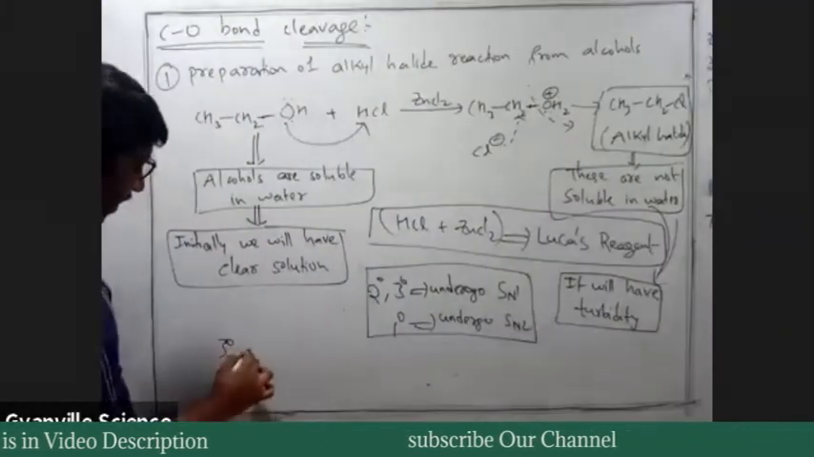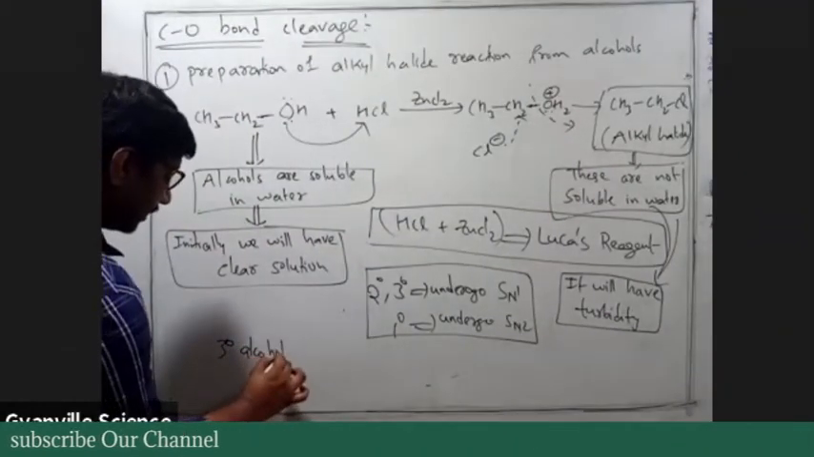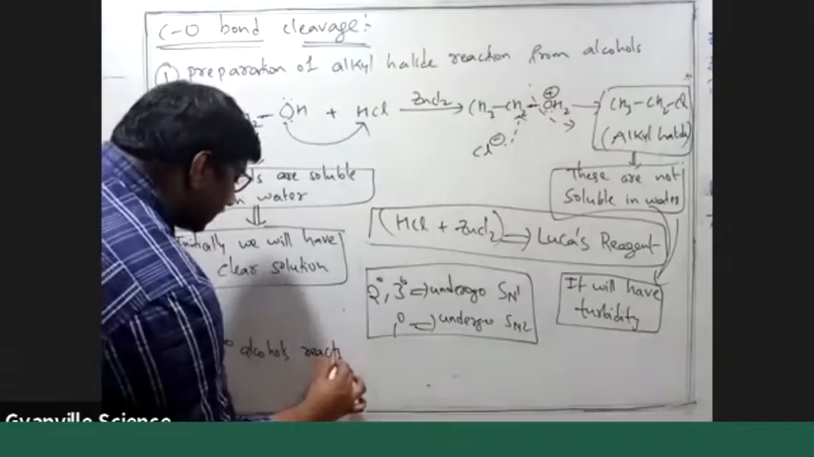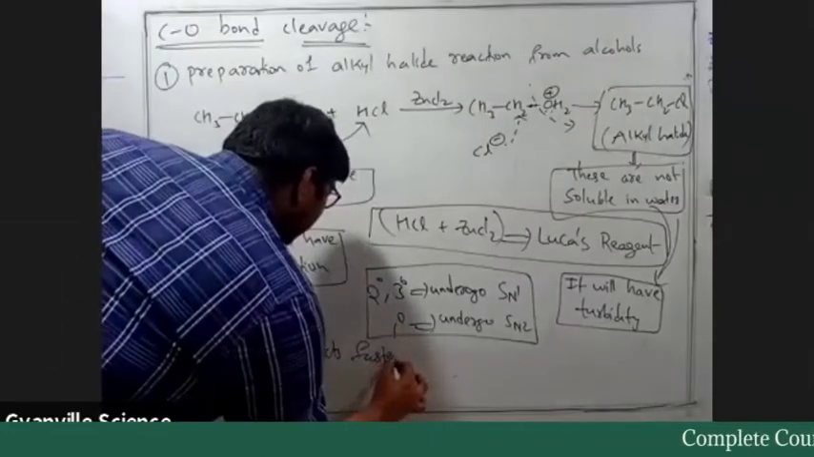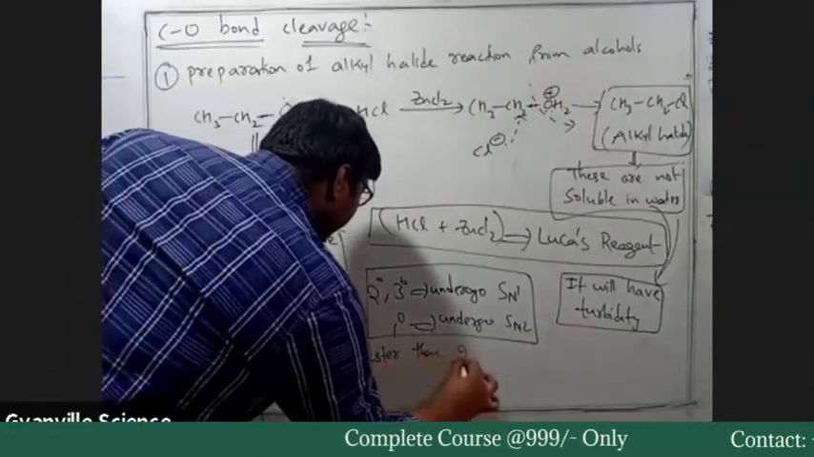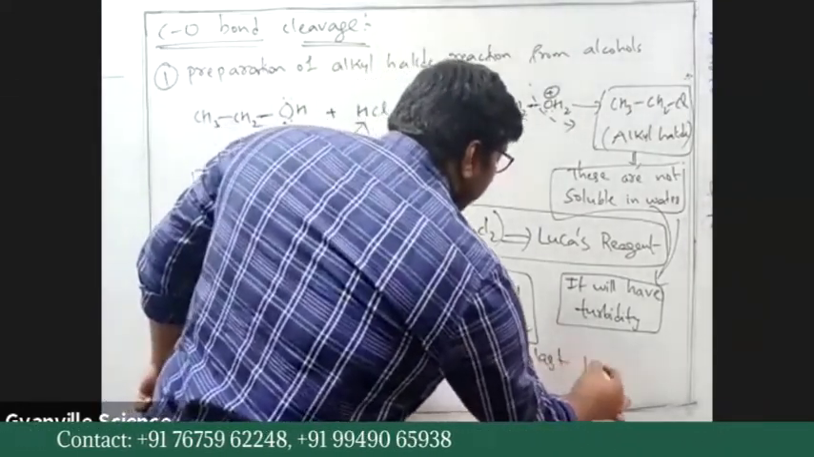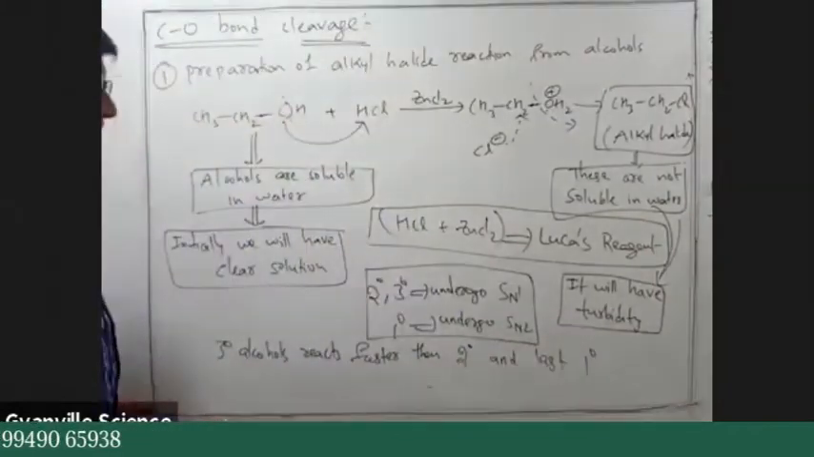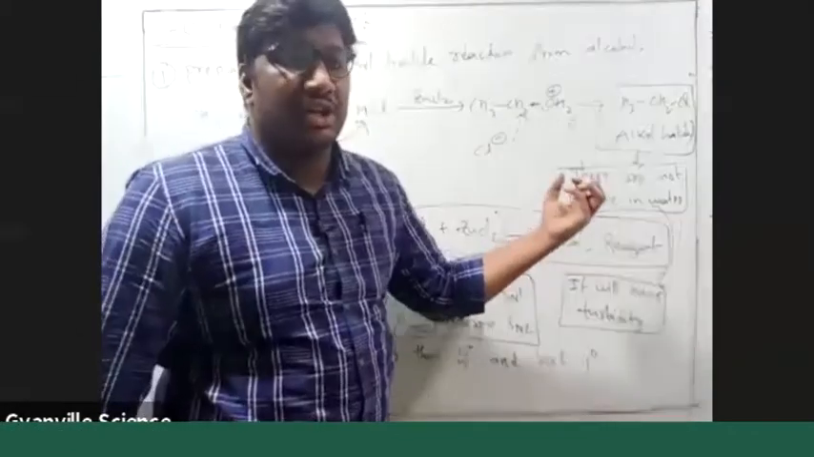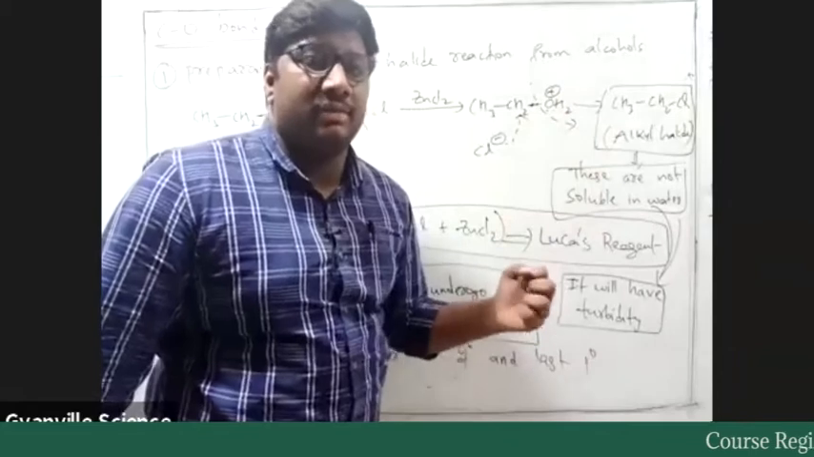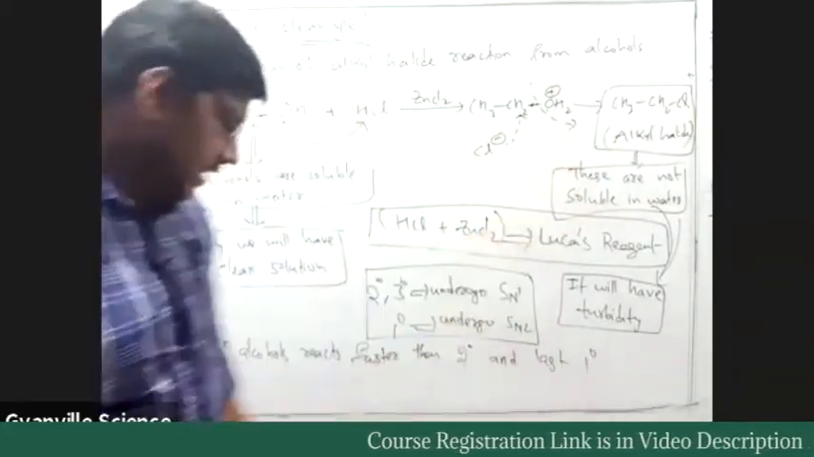So tertiary alcohols react faster than secondary, and last primary. Why? Because in the tertiary alcohol we have generation of a tertiary carbocation.